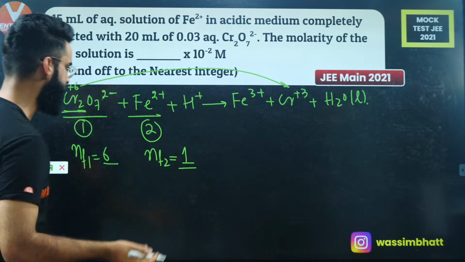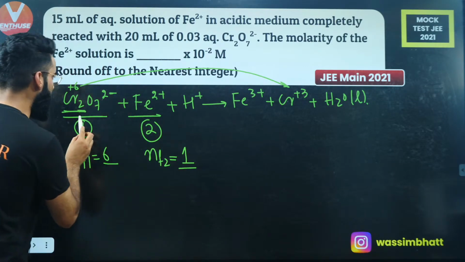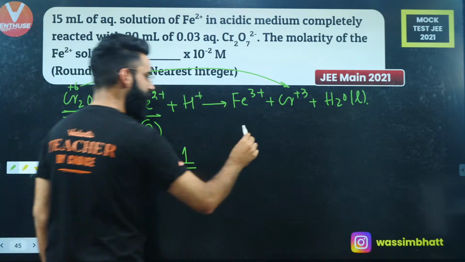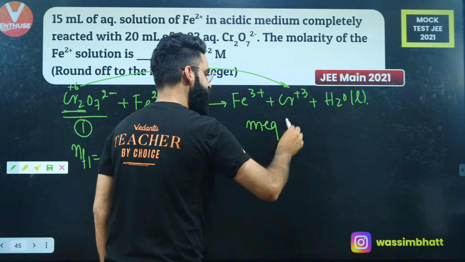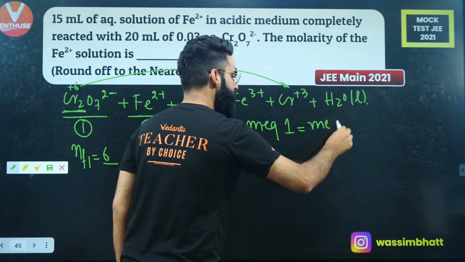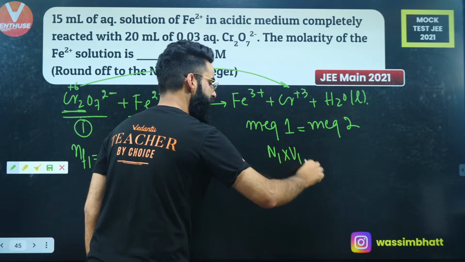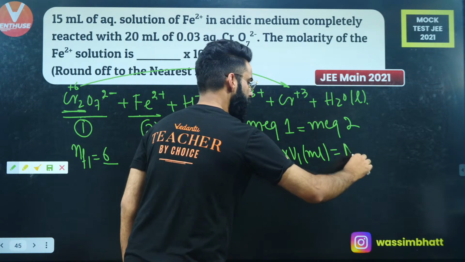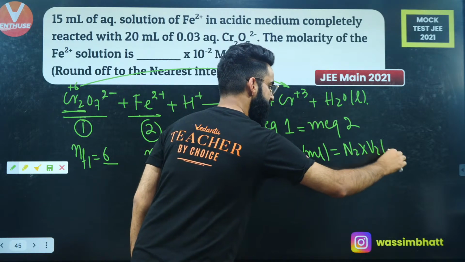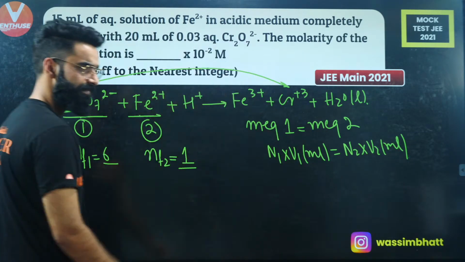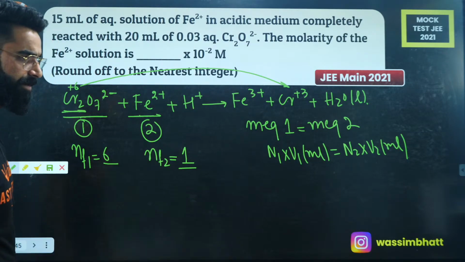Now people, what do I need to do? I will simply equate the milliequivalents of these two. Milliequivalents of the first should be equal to milliequivalents of the second. Milliequivalents of the first means normality of the first multiplied by volume of the first in milliliters is equal to normality of the second multiplied by volume of the second in milliliters, right? This is the approach.